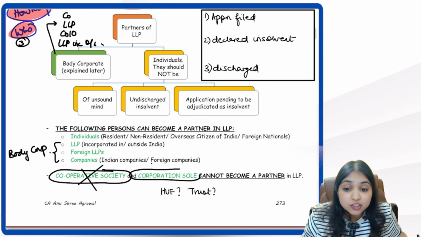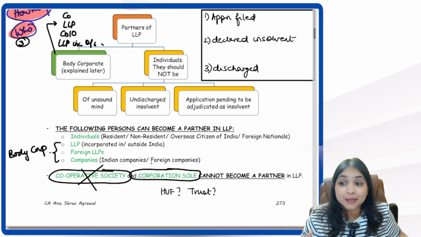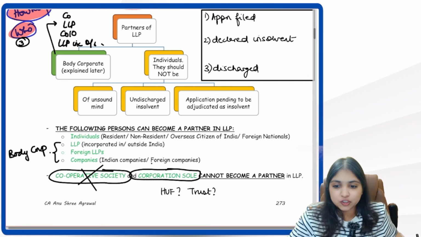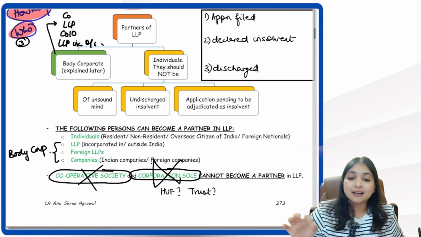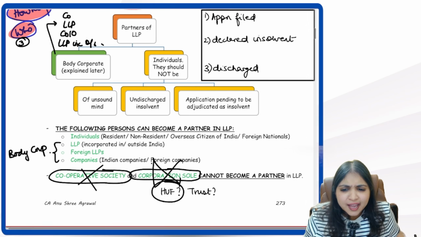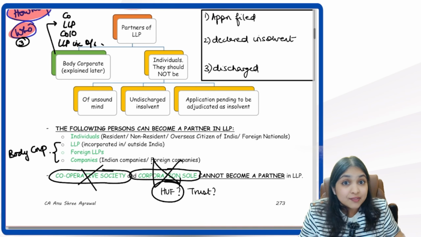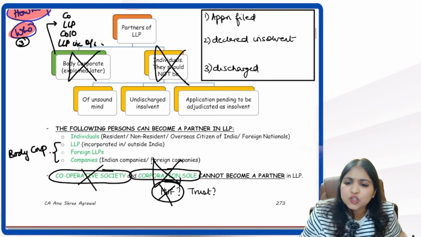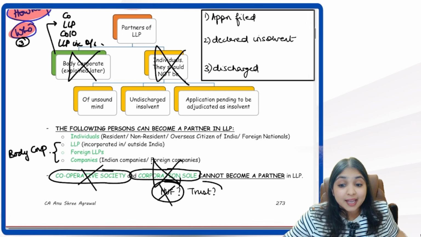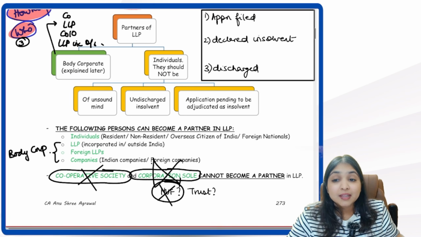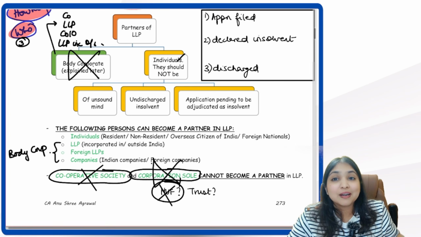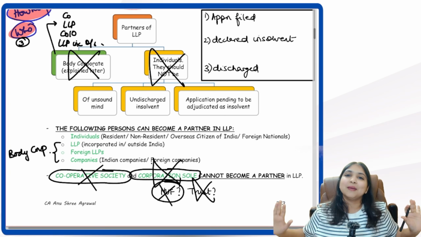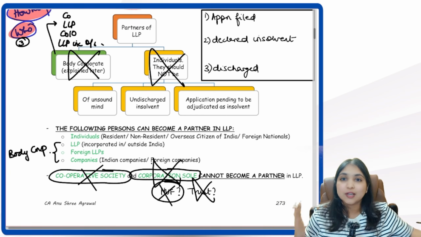Can a corporation sole be a partner in the LLP? No. Why? It is excluded from body corporate. It is not an individual, therefore it cannot be a partner in the LLP. Then tell me, can a HUF be a partner in the LLP? Even HUF, it is not a body corporate, it is not an individual, so even HUF can't be a partner. Then tell me, can a trust be a partner of an LLP? Even a trust is not a body corporate, it is not an individual, so it cannot be a partner. So who can be a partner? Body corporate and individual, only these two can be partners.